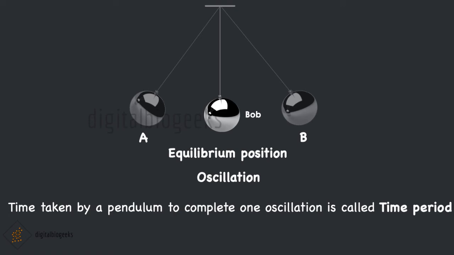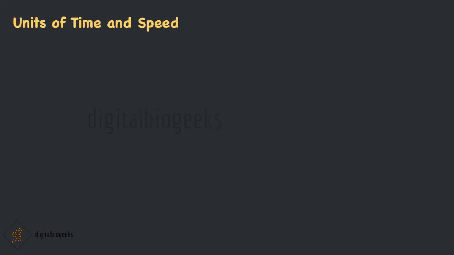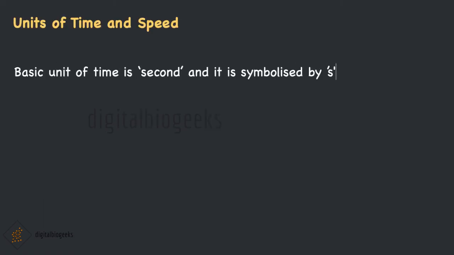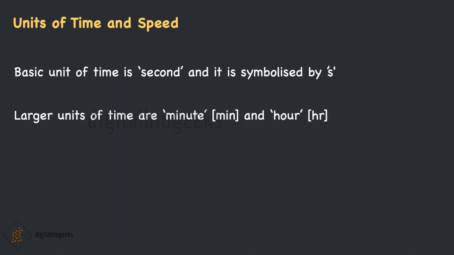Nowadays, most clocks or watches have an electric circuit with one or more cells. These clocks are called quartz clocks. The time measured by quartz clocks is more accurate than others. We know that the basic unit of time is second and it is symbolized by s. Larger units of time are minutes and hours.